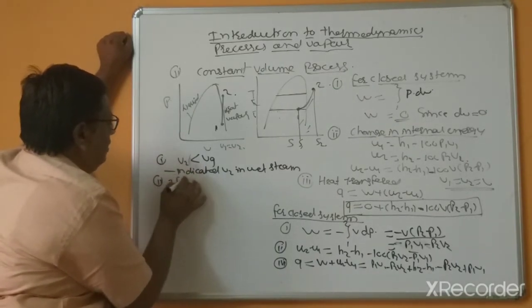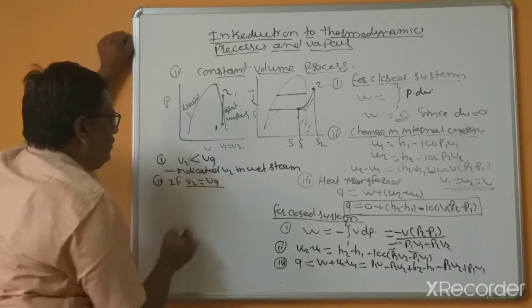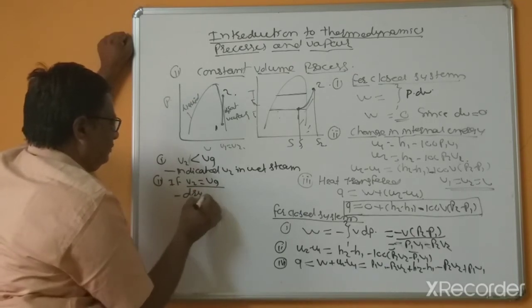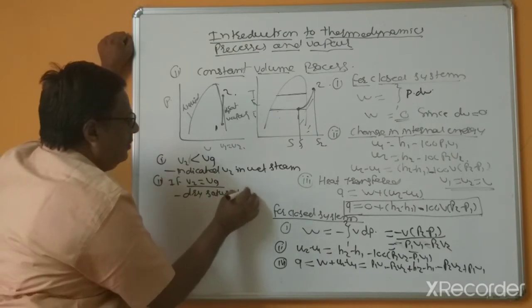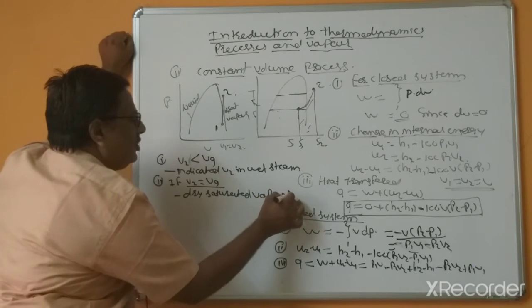If V2 is equal to Vg, this is dry saturated vapor steam.